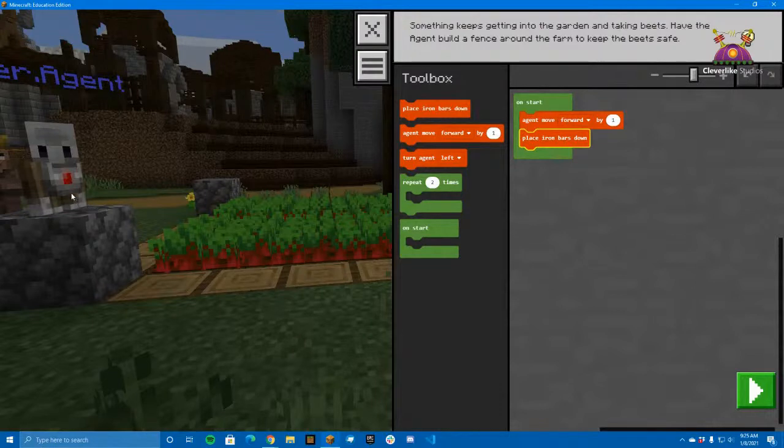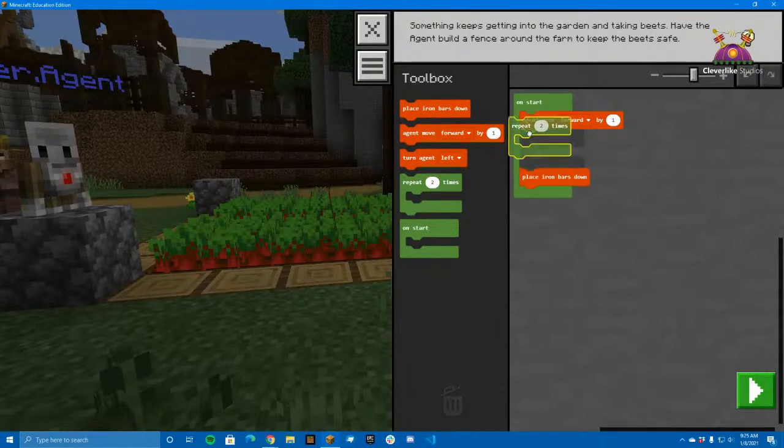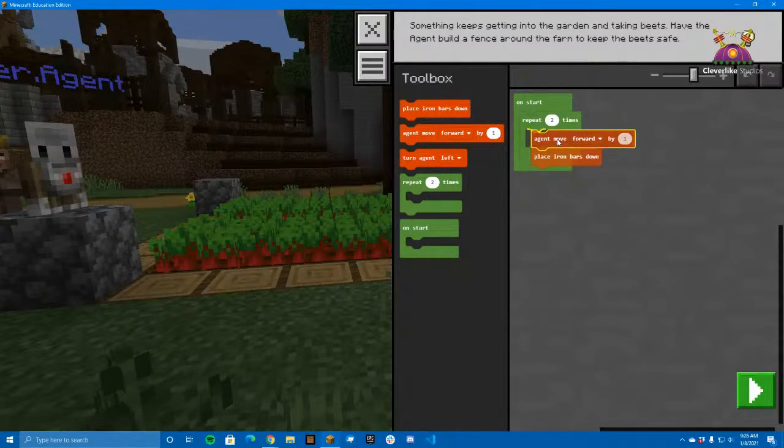So we're going to bring in this repeat, and we're going to move this block of code in there. And remember, we said we want to do that 5 times. So 5 times, move forward, place block.